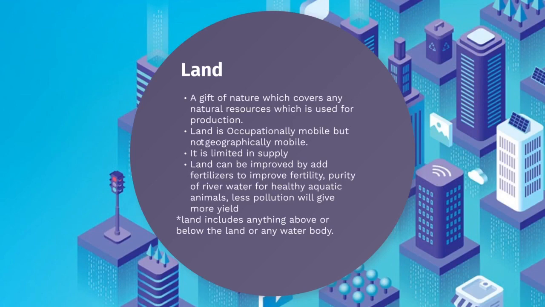Land can be improved by adding fertilizers to improve fertility in the case of agriculture, or by improving the purity of river water for healthy aquatic animals, for fishing. Less water pollution will give more fish in the river. Less soil pollution will give us more yield of crops.